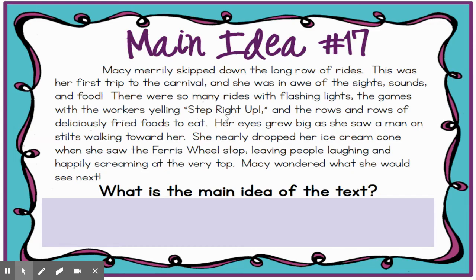She hears the workers yelling, "Step right up." She sees flashing lights, deliciously fried foods. I can really picture what's going on here. I feel like I'm at the carnival. This is good writing. There's a man walking towards her on stilts. She has an ice cream cone and she almost dropped it. So, there's a lot of things going on here at this carnival, at this experience. What do you think the main idea of this passage would be? Look at the three choices and choose which one you think is the main idea.